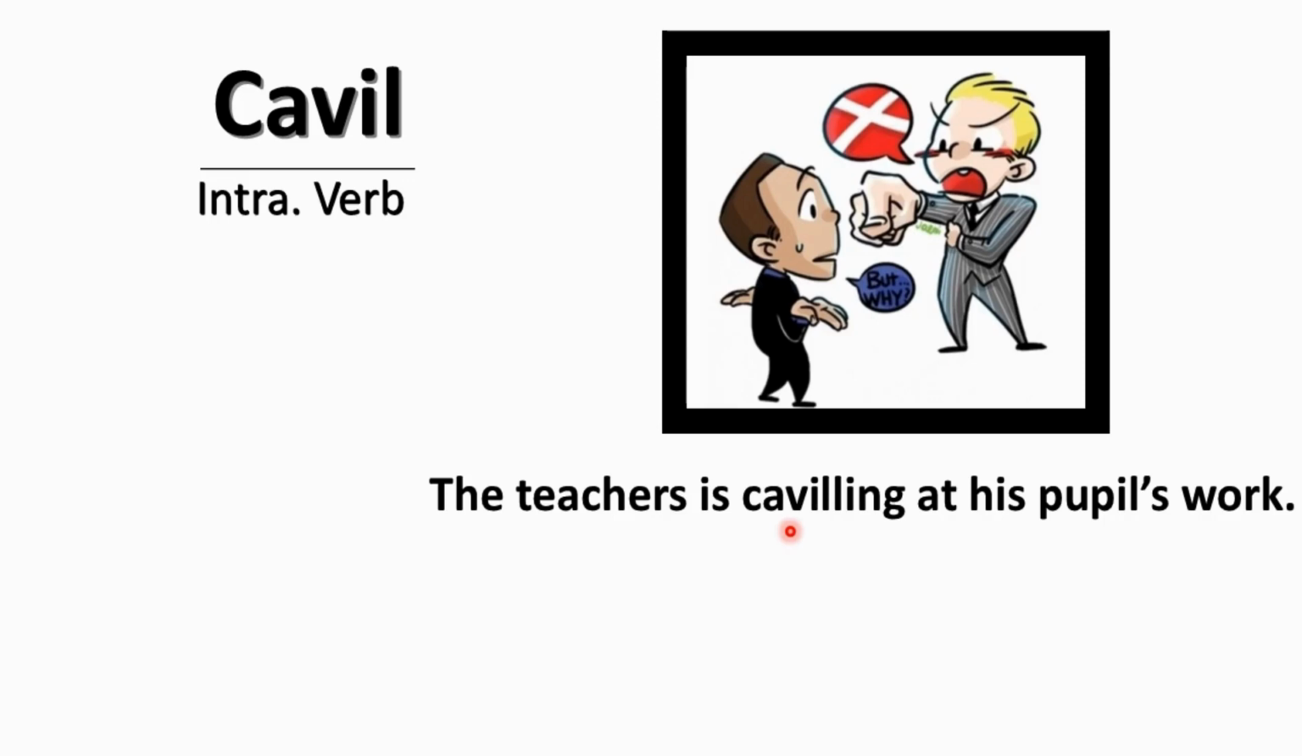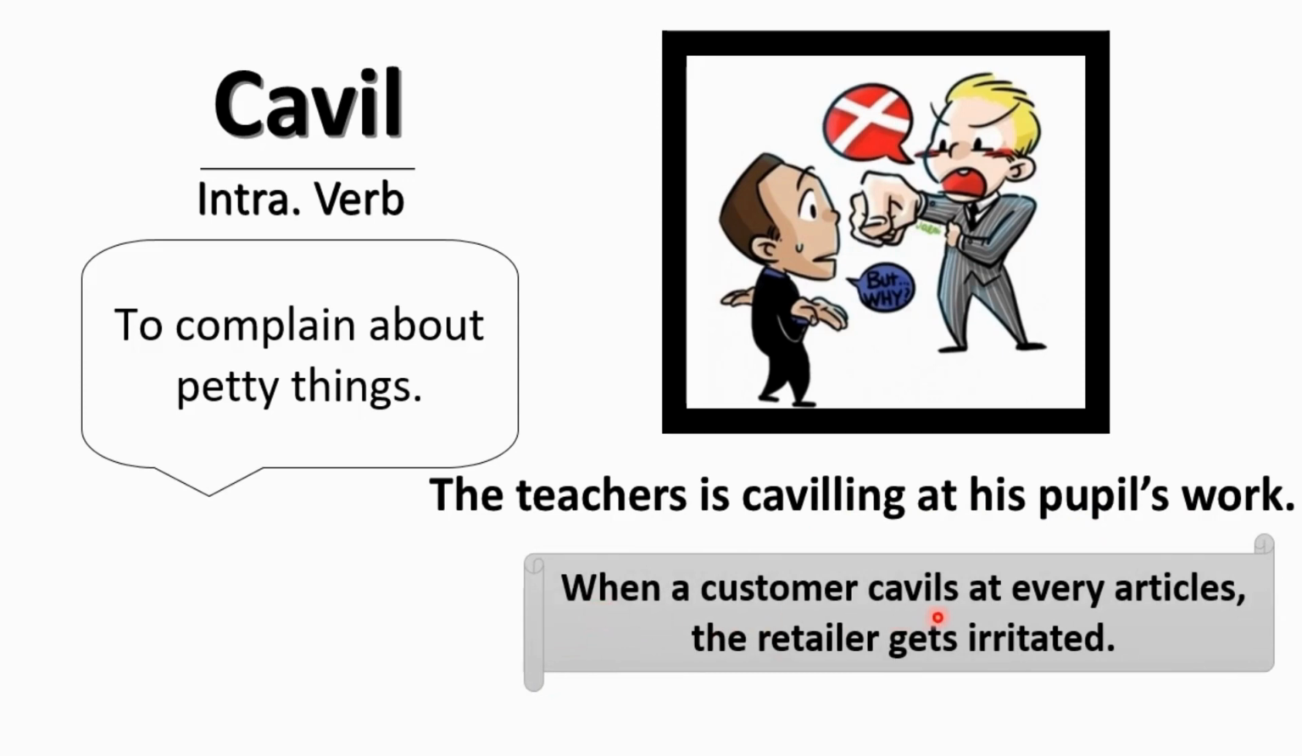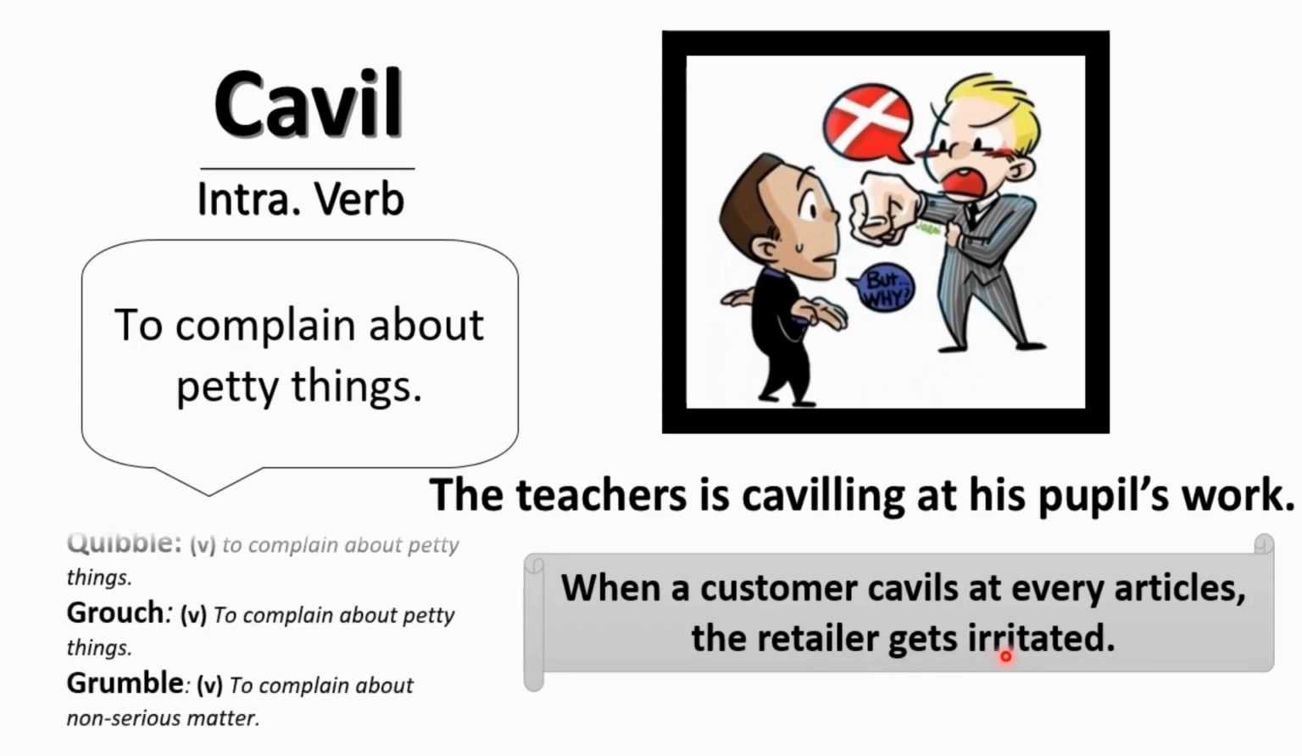Cavilling means making some complaints, and these complaints are petty complaints, to complain about petty things, unimportant things, non-serious things. When someone complains about non-serious, unimportant things, it means he is cavilling. So the teacher is cavilling at his pupil's work. Pupils means students. When a customer cavils at every article, the retailer gets irritated. Obviously, when the customer complains about every article or tries to find fault in every article, the retailer will definitely get irritated.